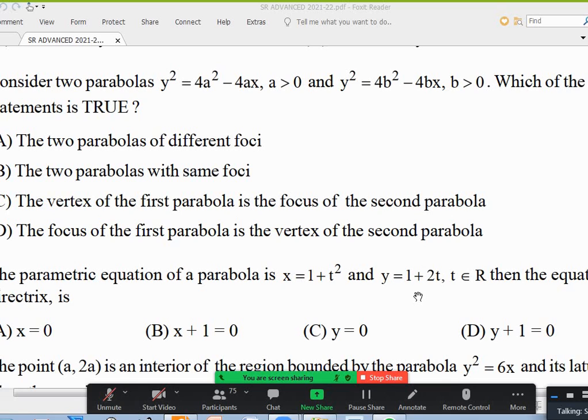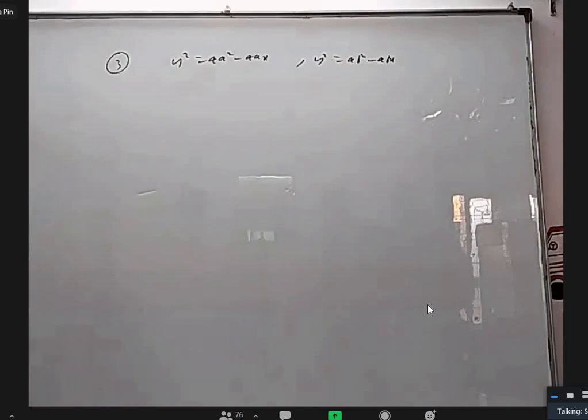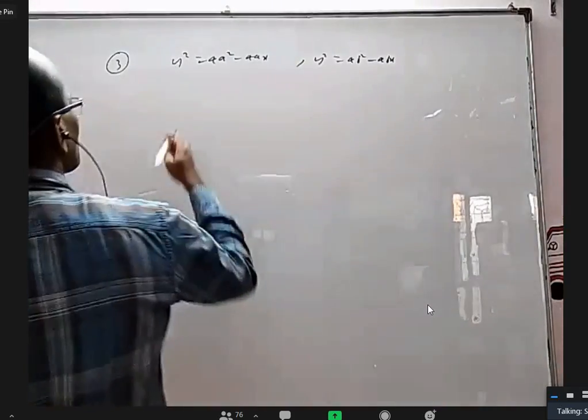Okay, what is this first question? There are two parabolas, both look similar. y square equal to 4a square minus 4ax. Another one is y square equal to 4b square minus 4bx. And both a and b are positive. They have same focus, they're asking.